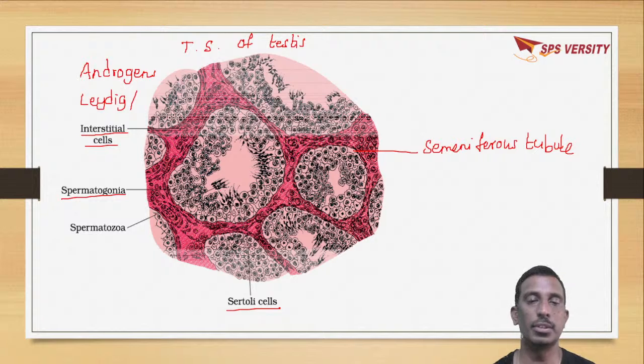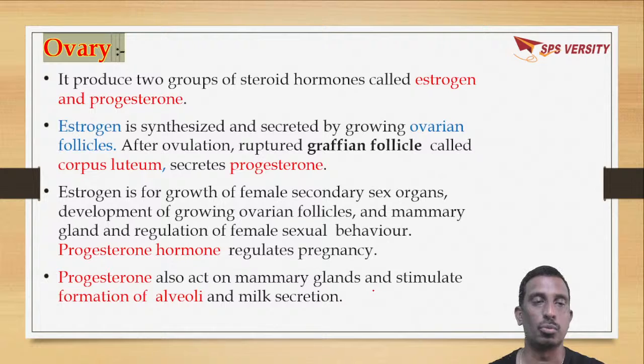So if you see inside the seminiferous tubule, there are spermatogonia which will form spermatozoa, and there are cuboidal shaped cells, that is Sertoli cells. They are called nourishing cells, which will provide nutrients to the spermatozoa. So testes is a primary sex organ present in male, which will secrete hormones, that is androgens.